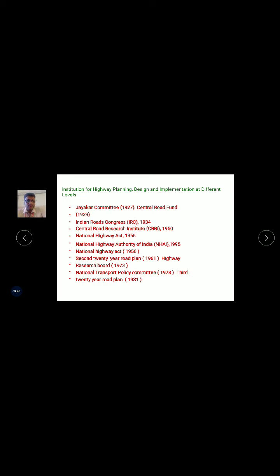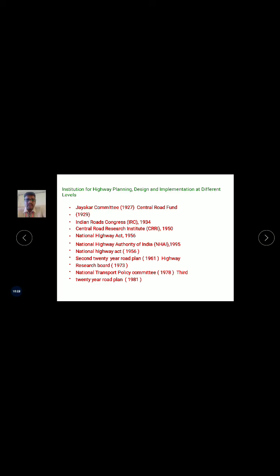First committee is called the Jayakar committee. These committees were formed after the construction of free roads. This Jayakar committee was formed in the year 1927 for the Central Road Fund. In the name itself there is a fund for development of roads, and after reconstruction for the development of roads, this committee was formed purely for funding, getting money from the road users and implementing that money for their development or reconstruction.